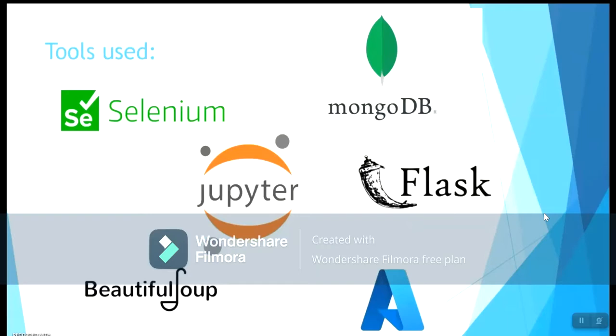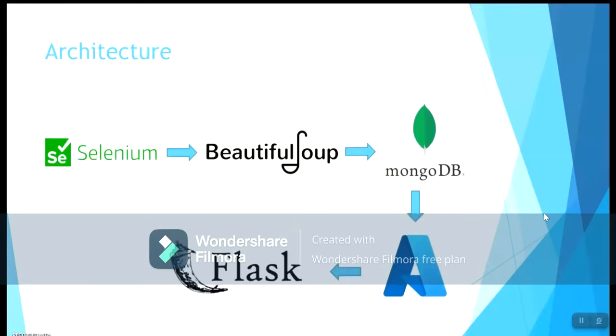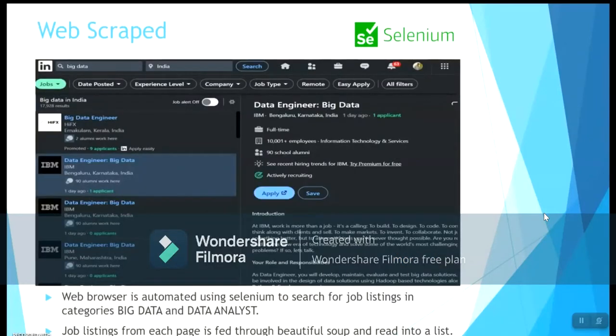The tools that we used for this assignment were Selenium, MongoDB, Flask, Jupyter Notebook, Beautiful Soup and Azure. So this is our application. We started with Selenium, then moved to Beautiful Soup. Our database is MongoDB, then Azure. Then we use Flask to display our CRUD operation. So I will pass it on to my colleague, Ananda, who is going to talk about the web scraping.